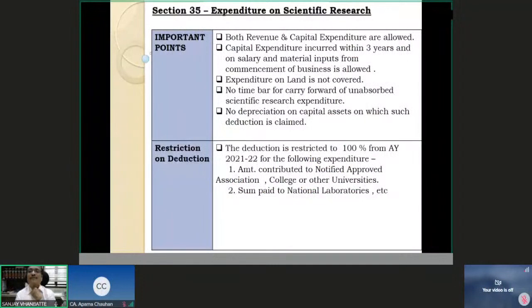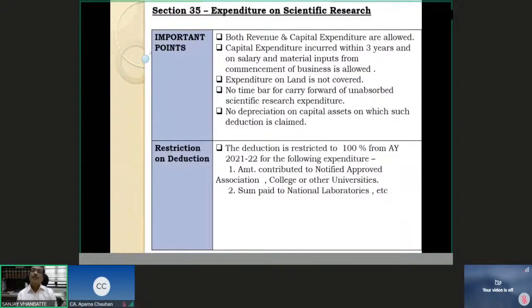As I told you, both revenue and capital expenditure other than land will be eligible for deduction, and the expenditure which is incurred not only in the previous year but also in the 3 earlier years on salary and material inputs from commencement of business is allowed. So when you commence the business, whatever expenses on scientific research were incurred in the 3 years before that, but limited to the salary of the personnel involved in the scientific research and the material requirements of the scientific research, 3 years before the commencement will be allowed. Expenditure on loan is not allowed, I told you.